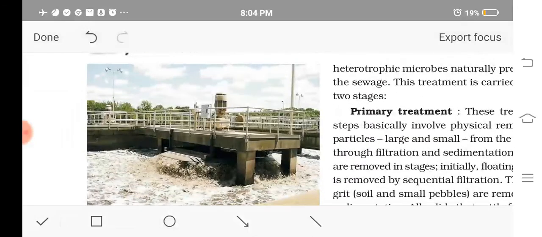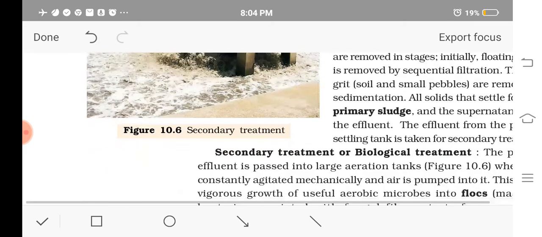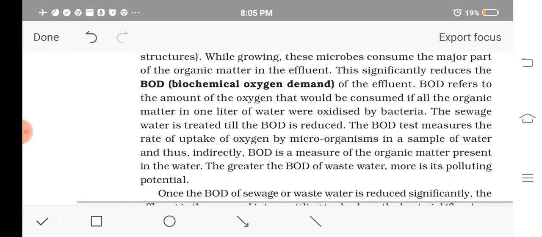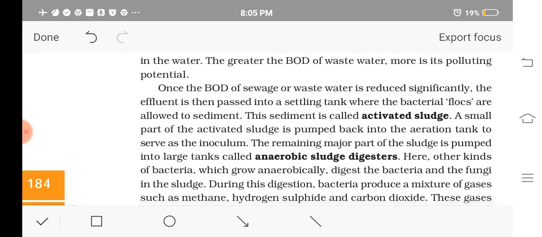Primary treatment includes only the physical separation of waste by sedimentation and filtration, and the secondary treatment is also known as the biological treatment, because it uses both aerobic microbes and anaerobic microbes in the treatment of the sewage.